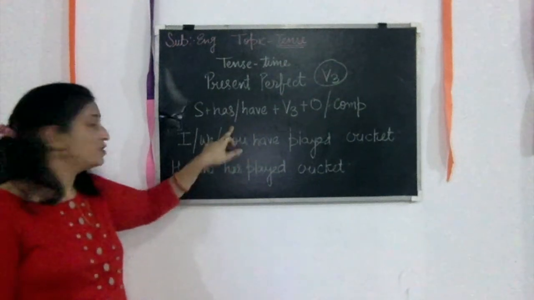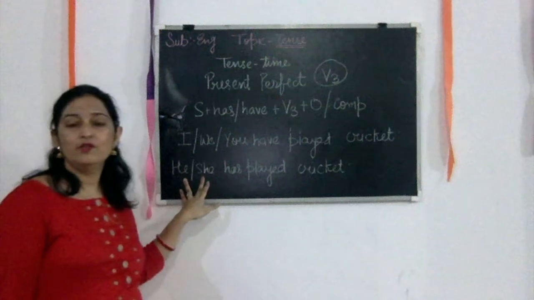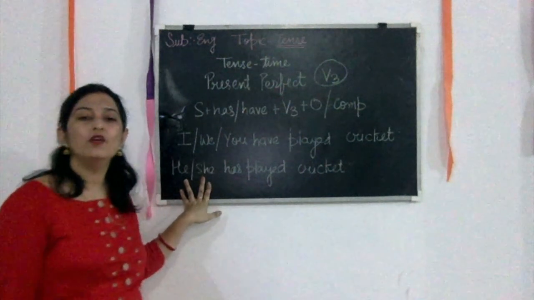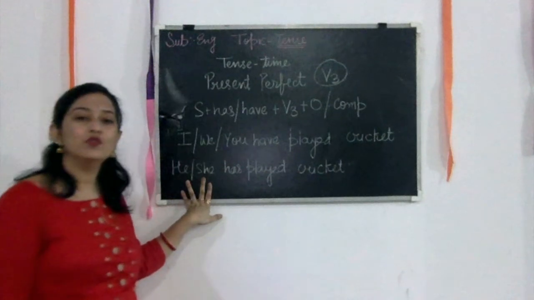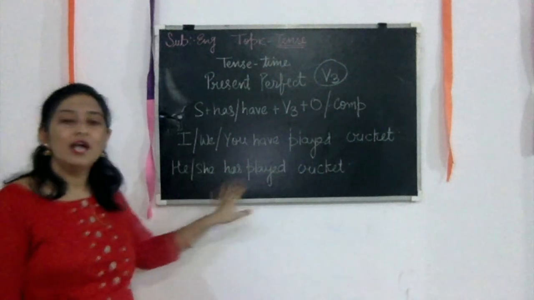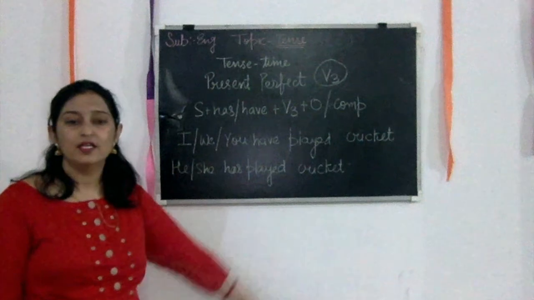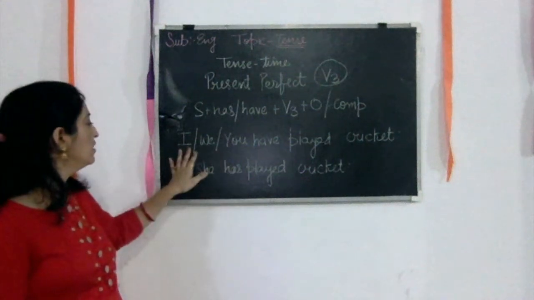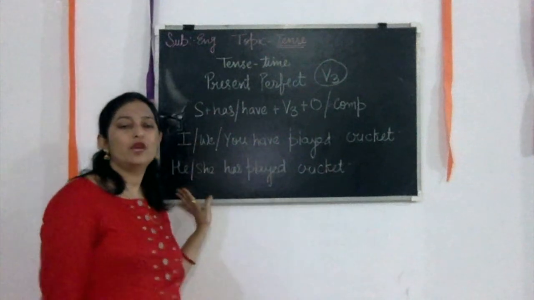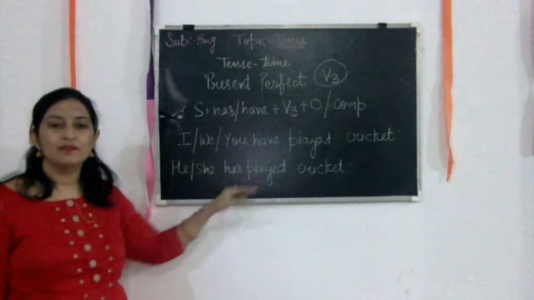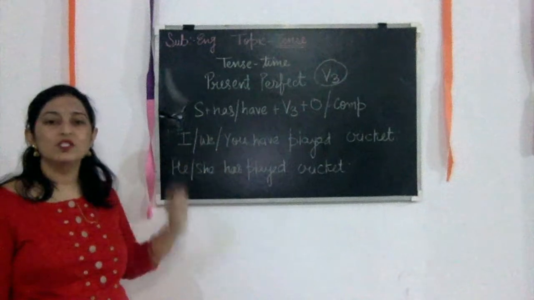Earlier we used he or she plays, or he or she does, and here also we will write he or she has played cricket. Here we have written I, we, you have played cricket, and here we have to write he, she has played cricket. And this is the positive form of the present perfect.